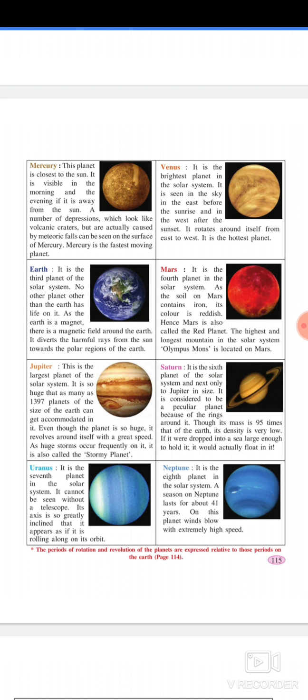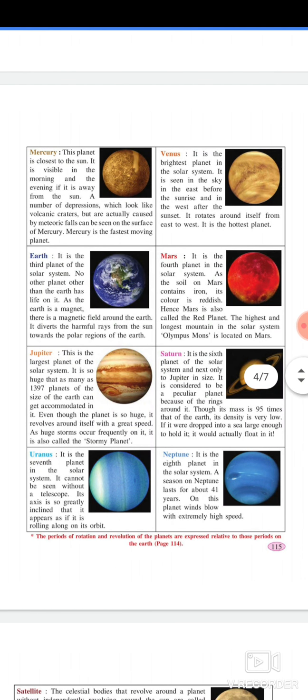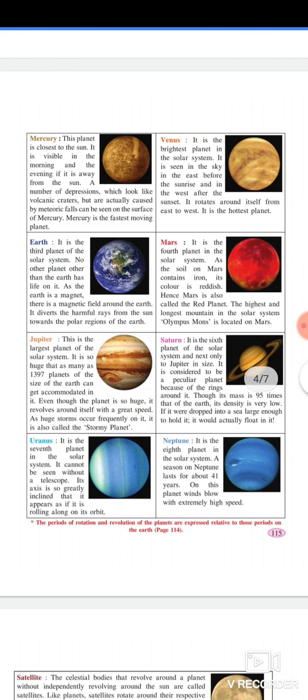As huge storms occur frequently on it, it is also called the stormy planet. Uranus. It is the seventh planet in the solar system. It cannot be seen without a telescope. Its axis is so greatly inclined that it appears as if it is rolling around its orbit.